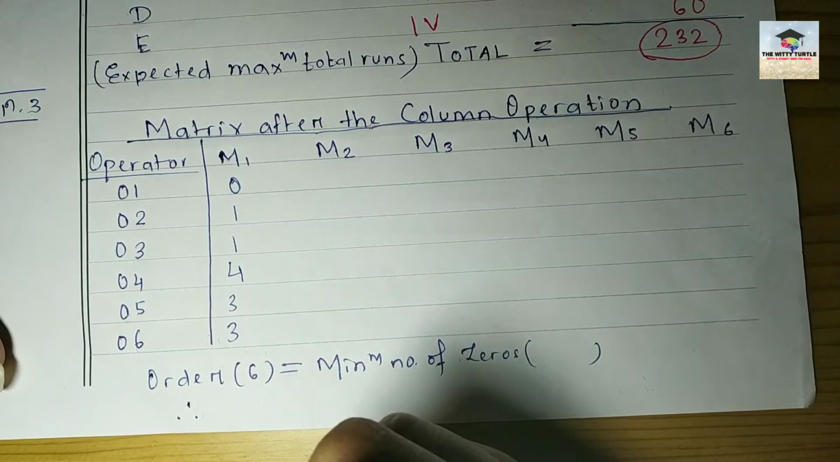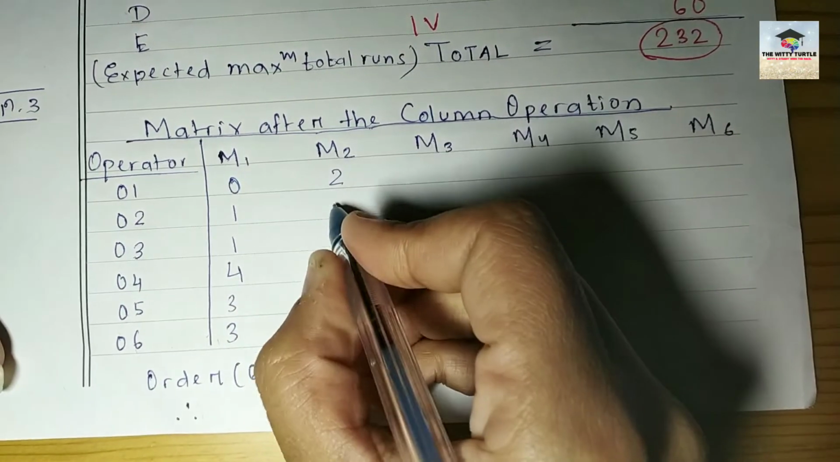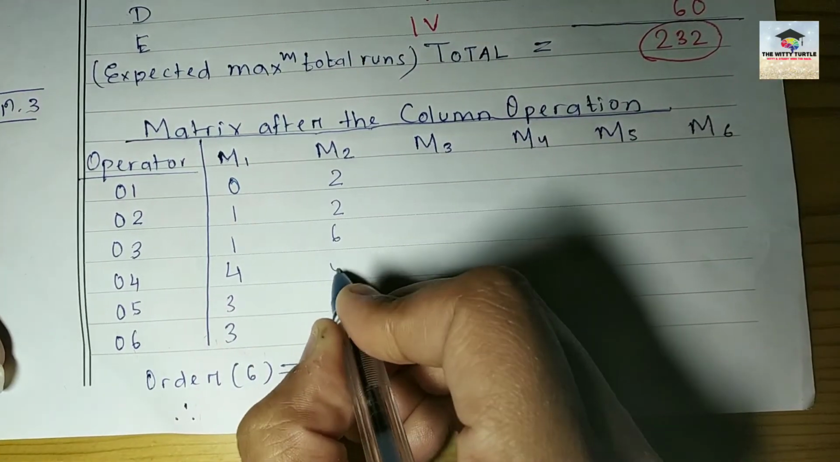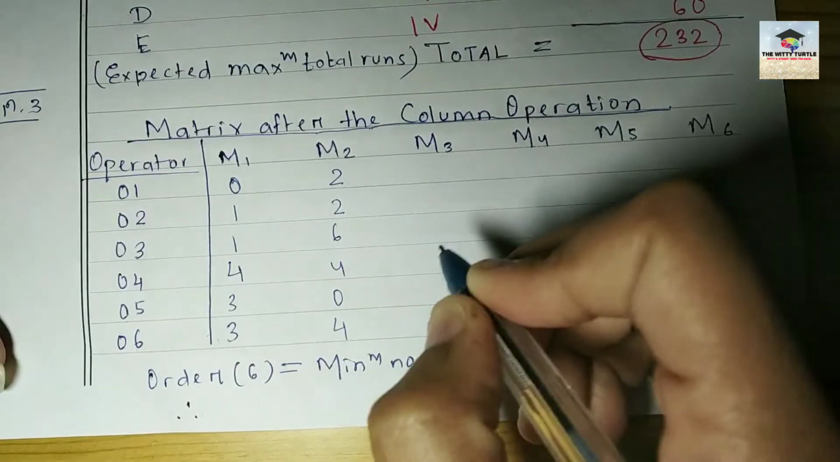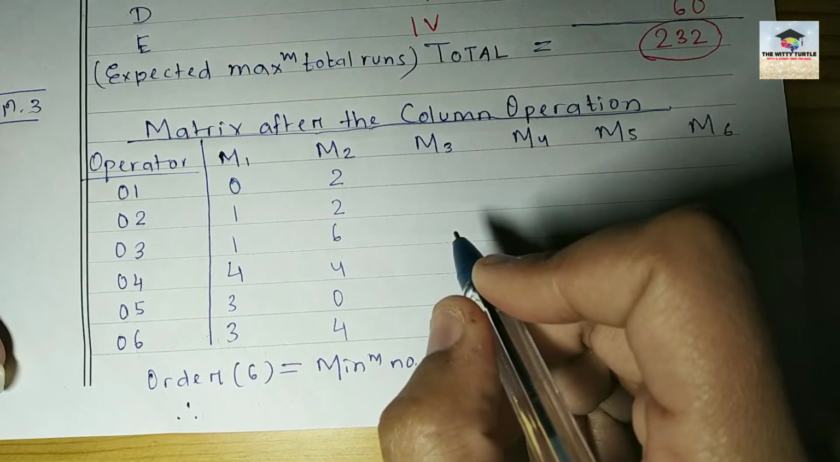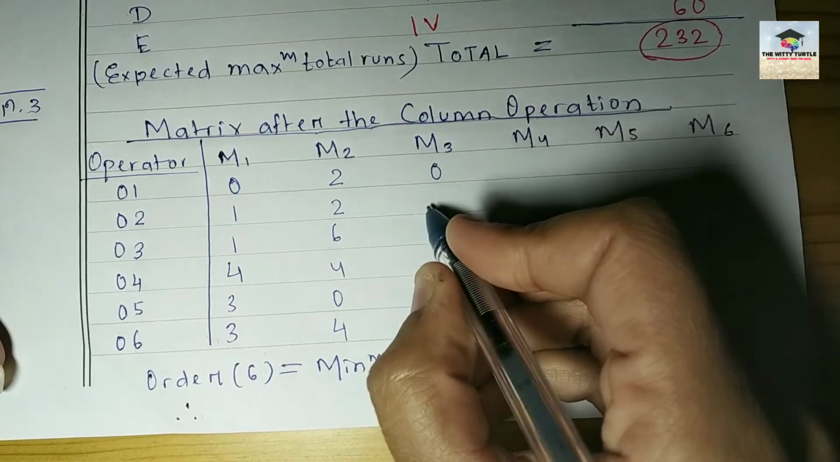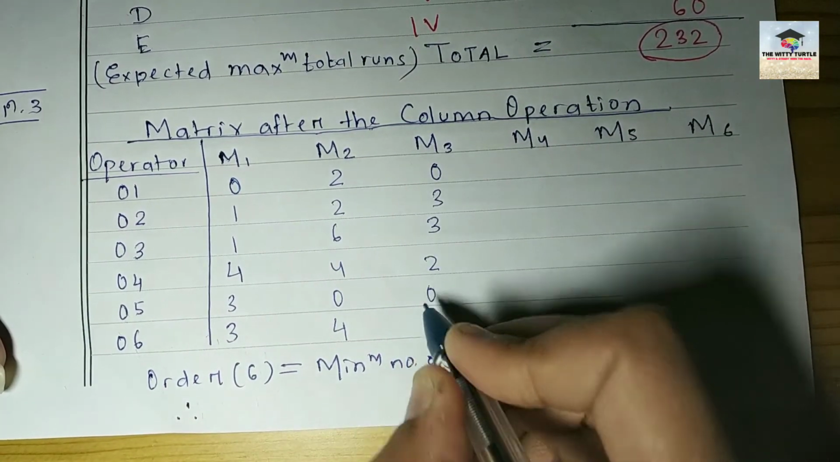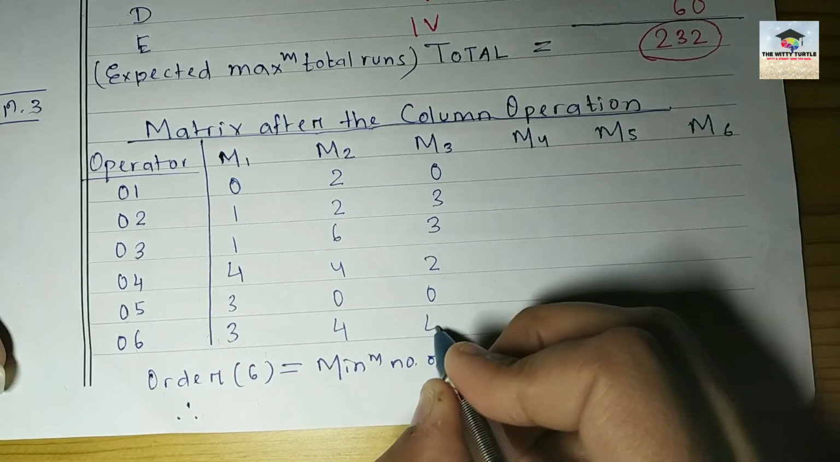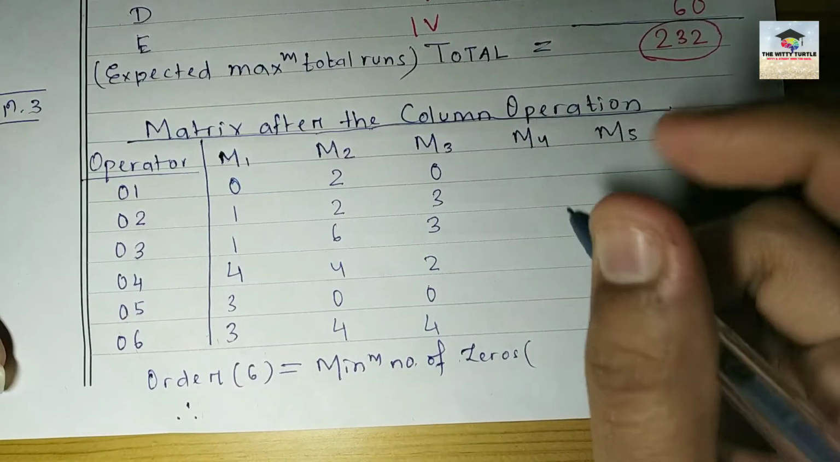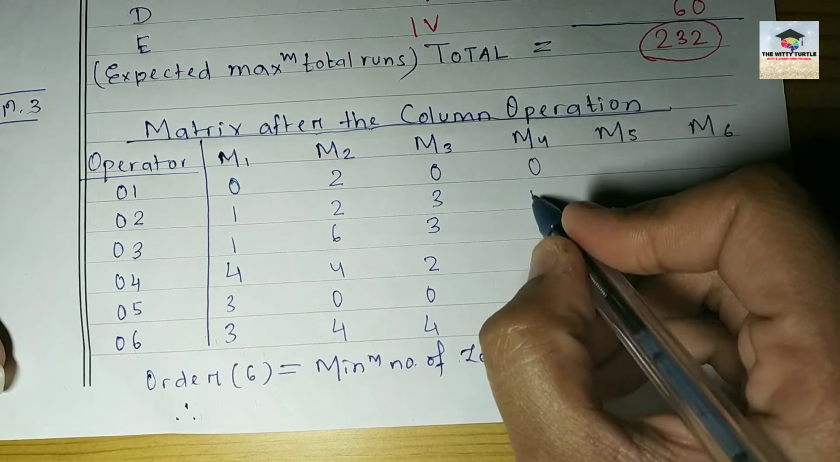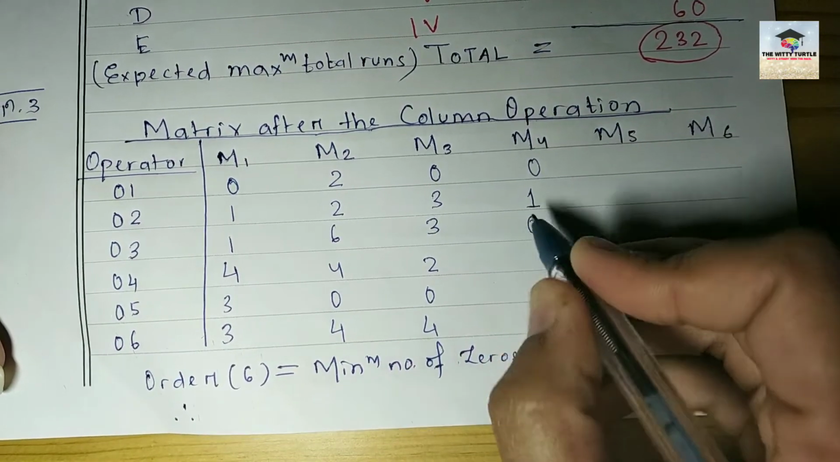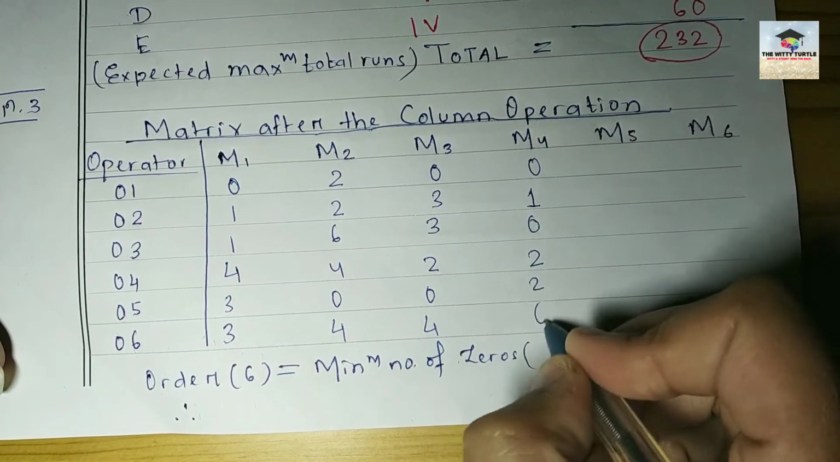In the second column, what is the minimum number? The minimum number is 0. So it will be as it is, 2, 2, 6, 4, 0, 4. In the third column, the minimum number is 1. So it will be 0, 3, 3, 2, 0, 4. Right? In the fourth column, the minimum number is 0. So it will again be the same: 0, 1, 0, 2, 2, 6.